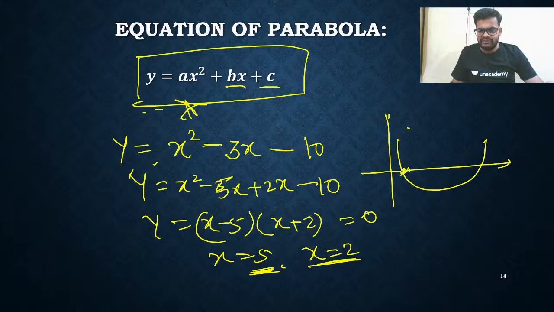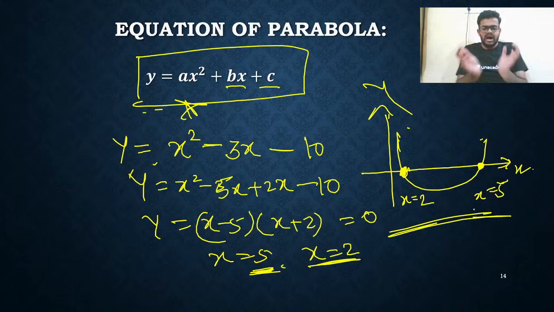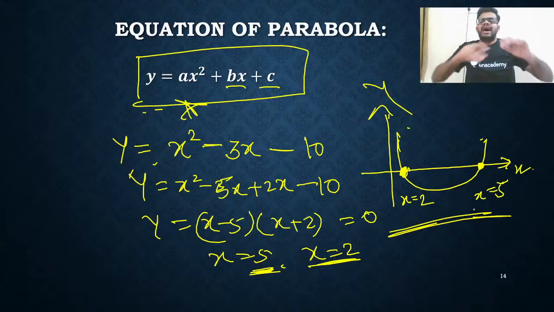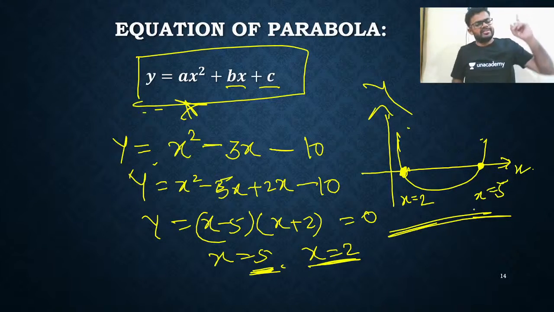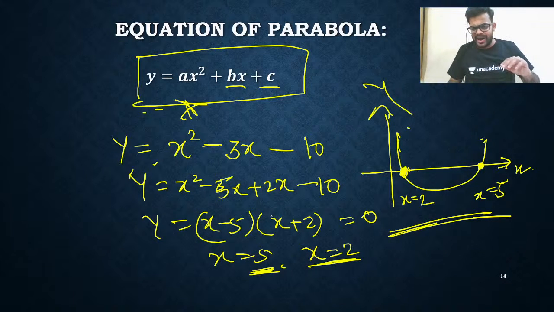This is the point where y is 0, this is x is equals to 2. Now this is another point where y is equals to 0 and this is x is equals to 5. So the curve will be like this. That's all. The curve between y and x will look like this, an upward parabola, but it is intersecting the x-axis at 2 points, x is equals to 2 and x is equals to 5. At those points, the value of y is 0.